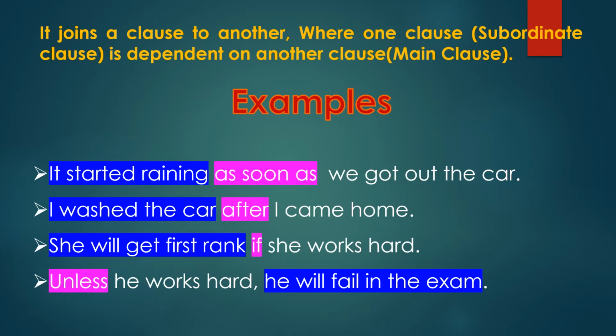It joins a clause to another where one clause, that is the subordinate clause, is dependent on another clause, that is a main clause.